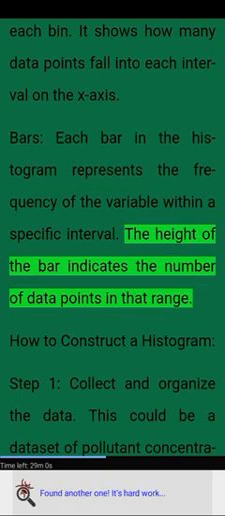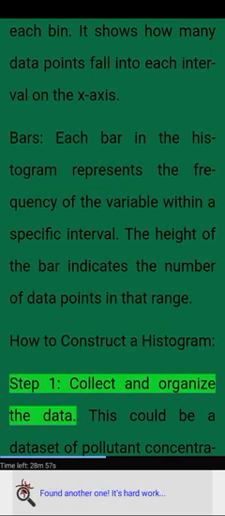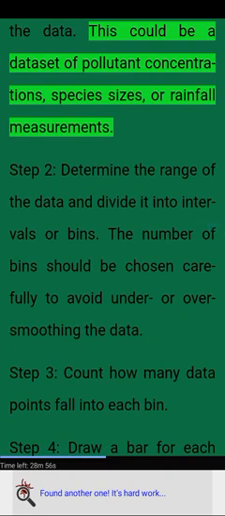The height of the bar indicates the number of data points in that range. How to construct a histogram. Step 1. Collect and organize the data. This could be a dataset of pollutant concentrations, species sizes, or rainfall measurements.